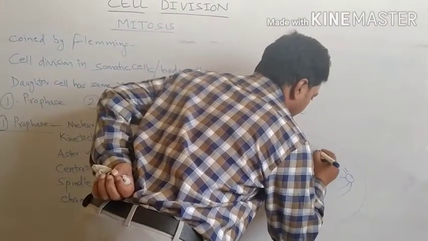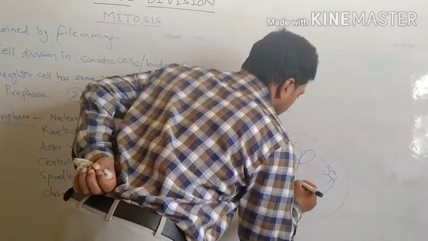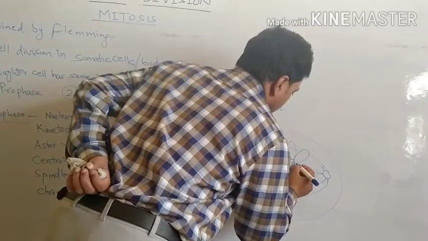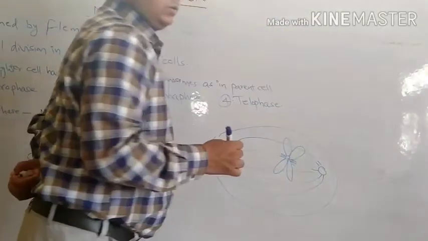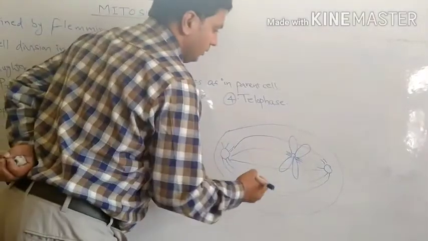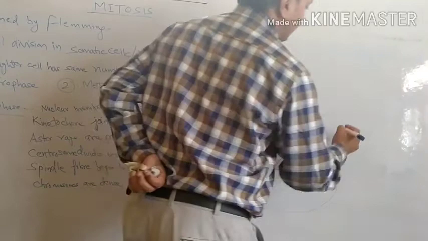See here, the chromosome is there. Here the kinetochore is attached to the chromosome. So this structure which is formed around the chromatid is called the kinetochore.